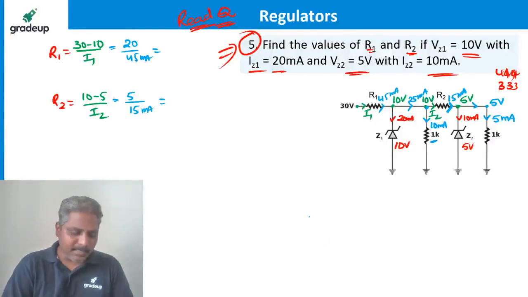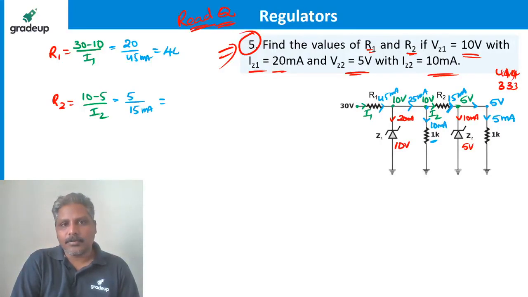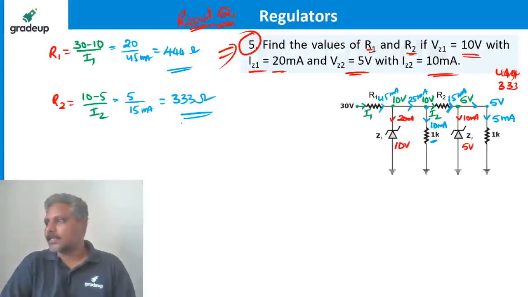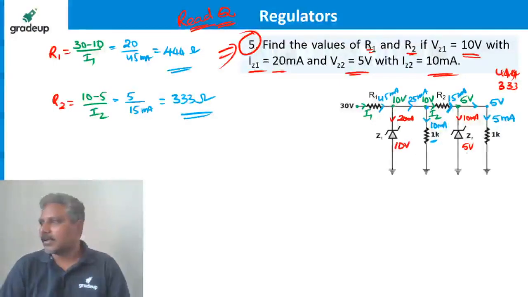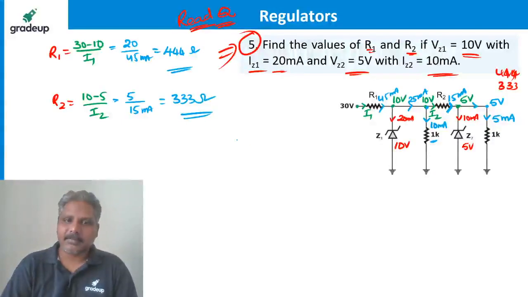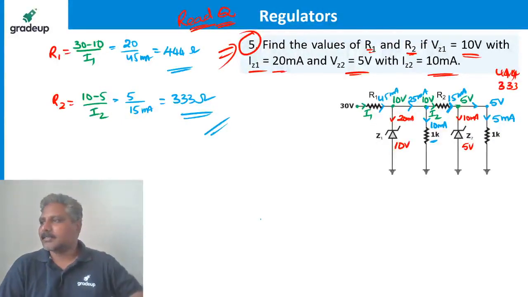Are you all doing like this? This is 444 ohms and this is 333. I think Shibam and others who have given are correct. Perfect. Any doubts, guys?